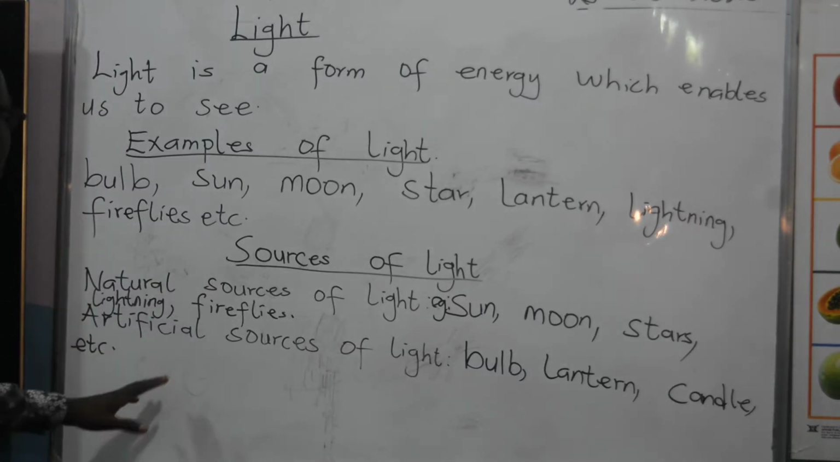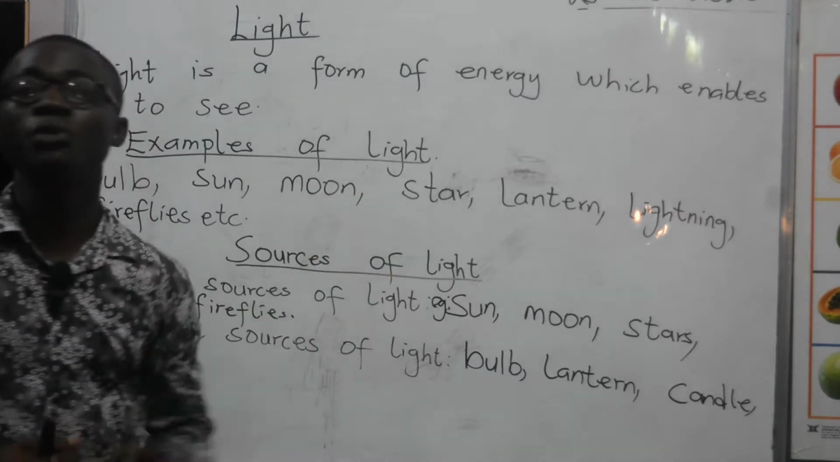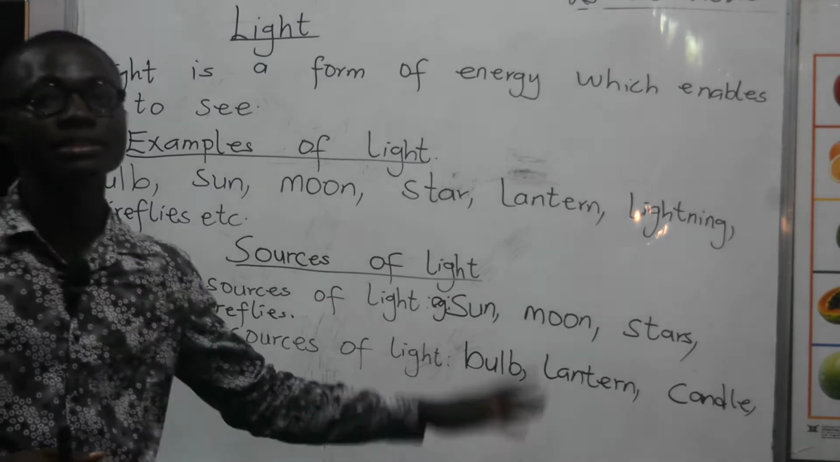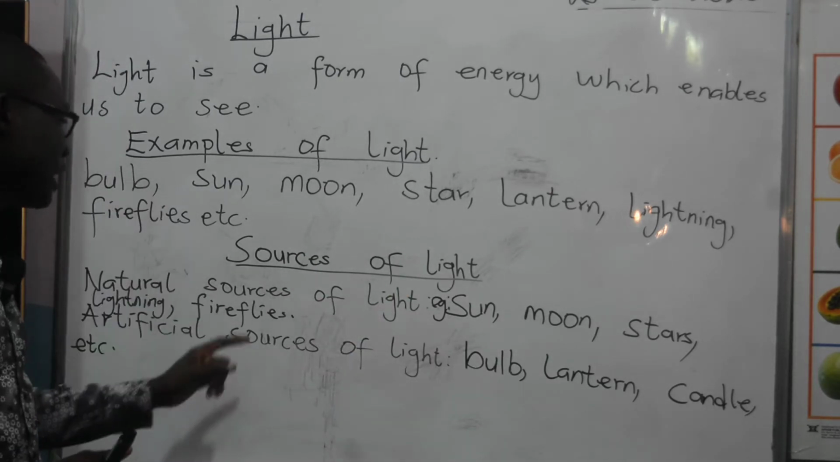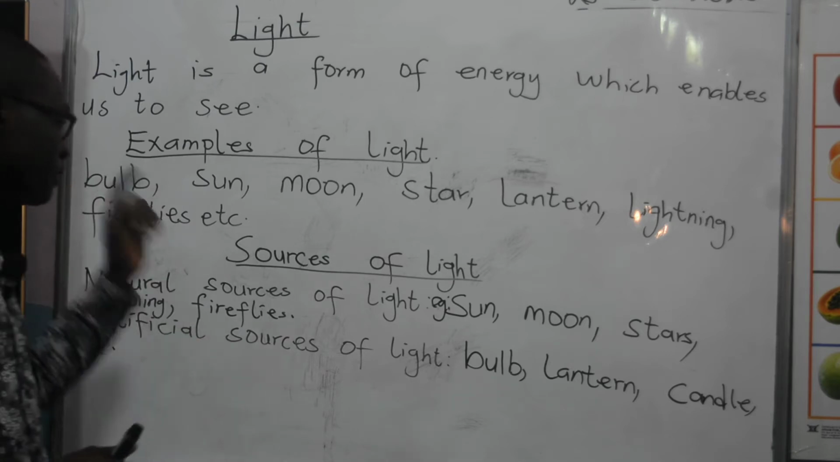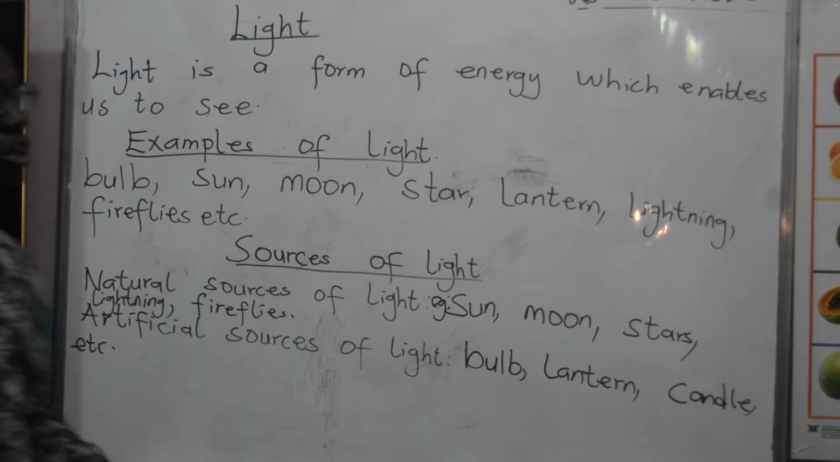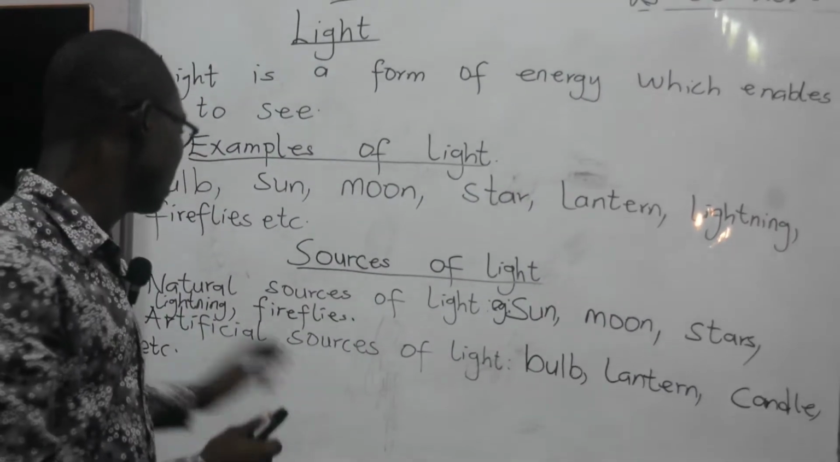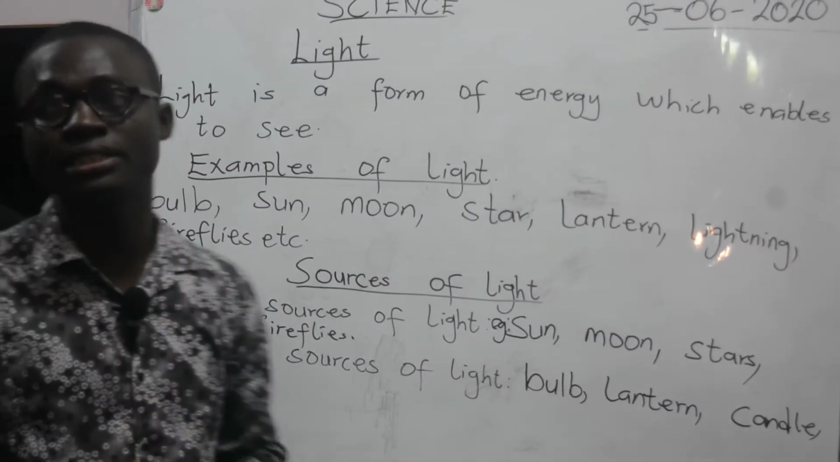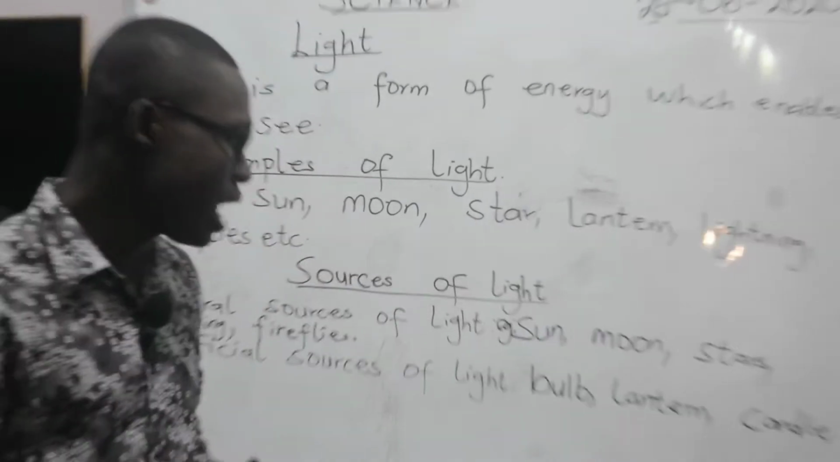So the artificial source of light, it runs out. So the difference between natural source of light and then artificial source of light is this. Natural source of light does not run out, but the artificial source of light runs out.